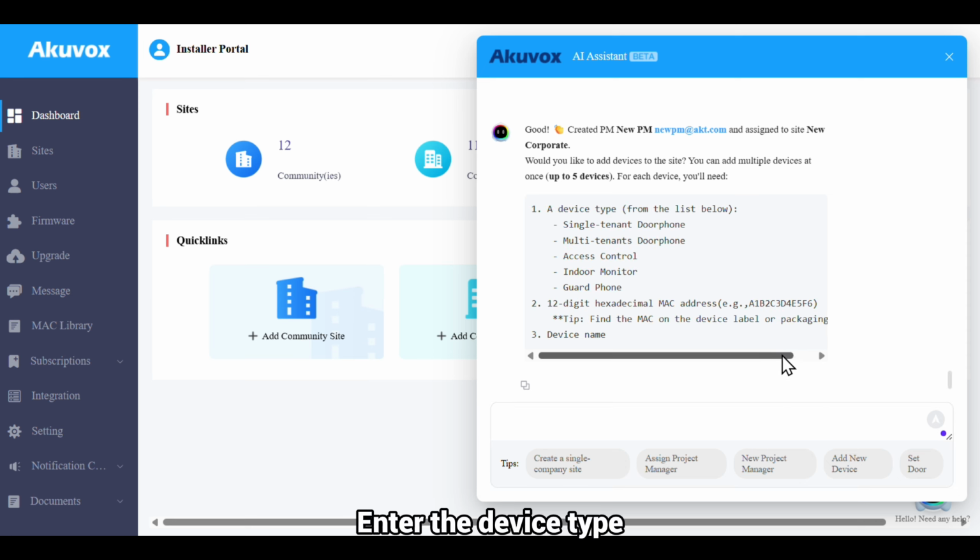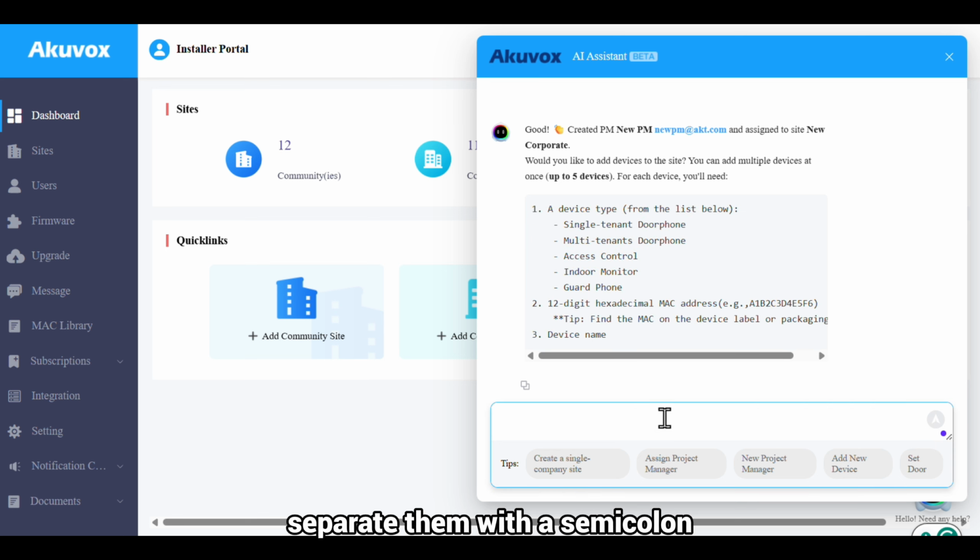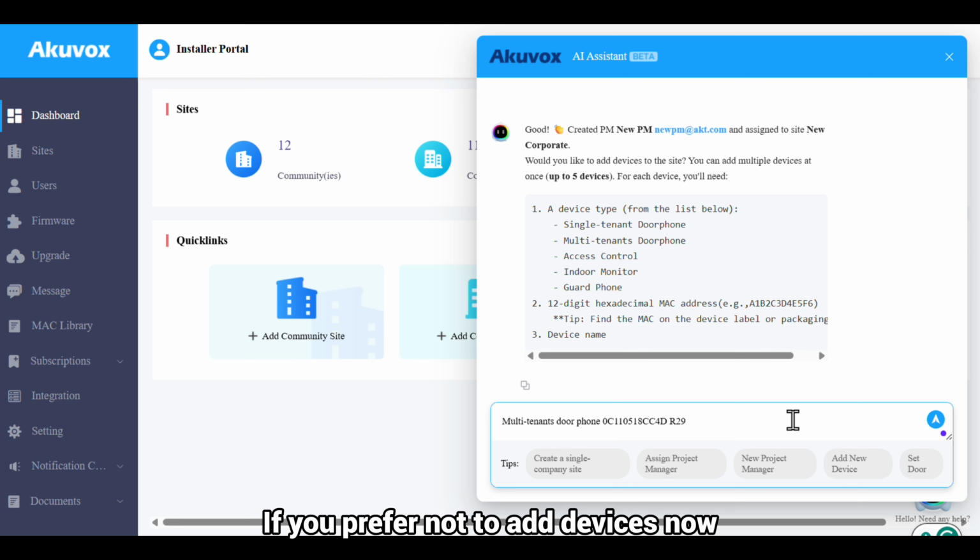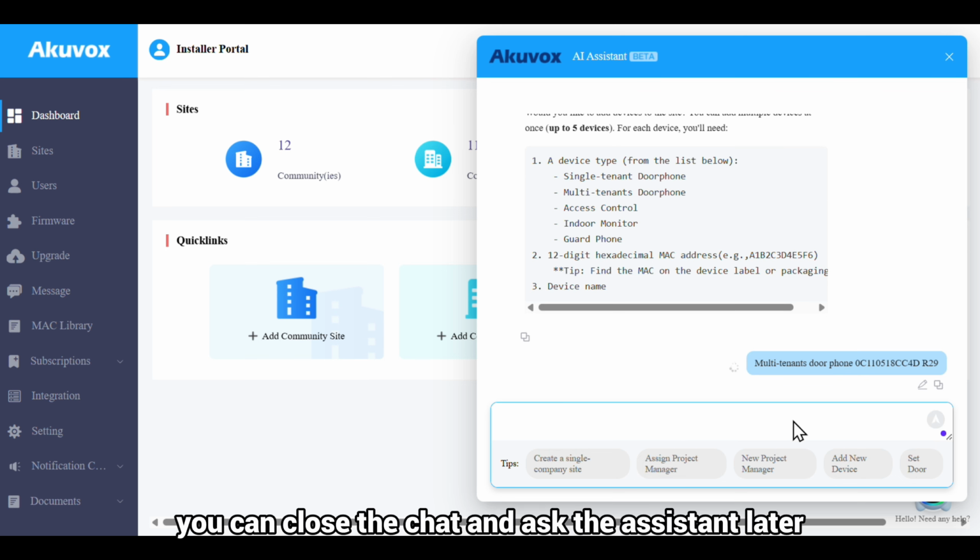Enter the device type, MAC address, and device name. To add multiple devices, separate them with a semicolon. If you prefer not to add devices now, you can close the chat and ask the assistant later.